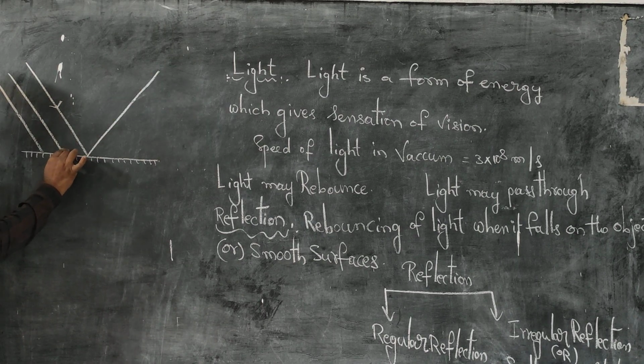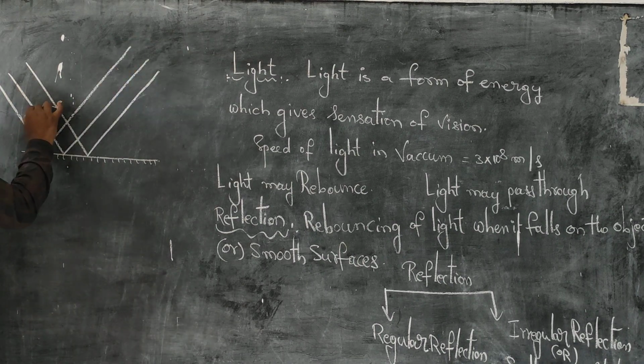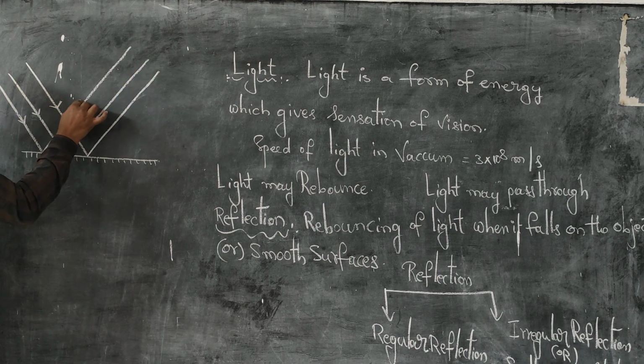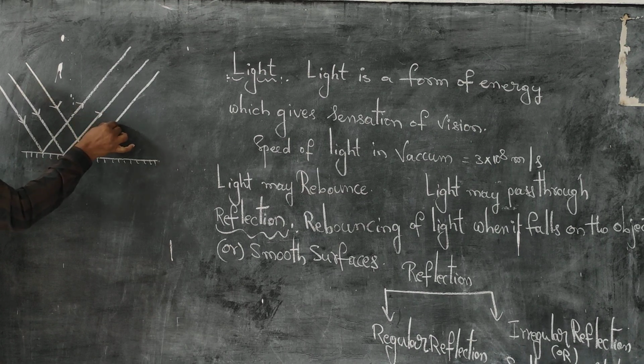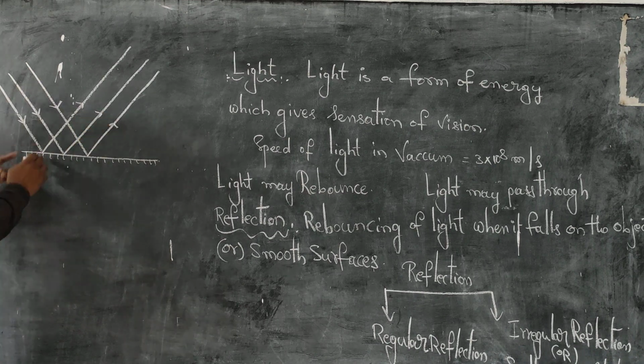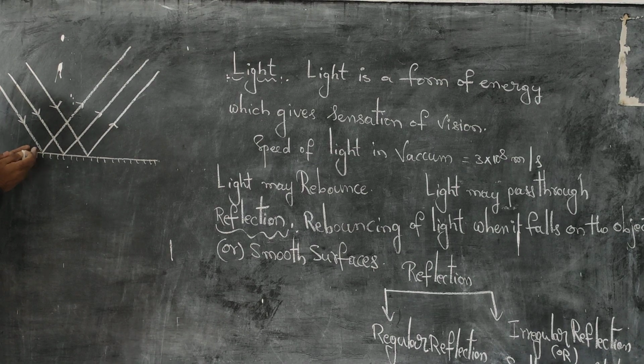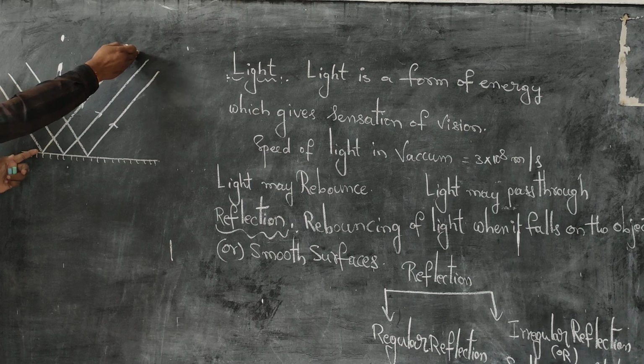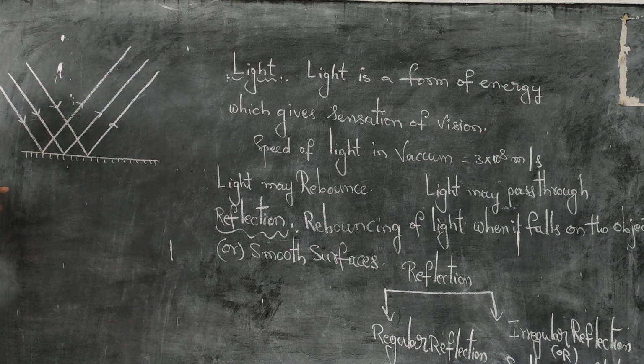This gets reflected, this gets rebounced. So, when light falls on the smooth surface, what happened? The reflected light, when it strikes the surface, gets rebounded in a particular angle. So this one is known as regular reflection.